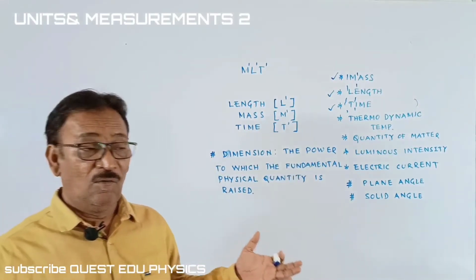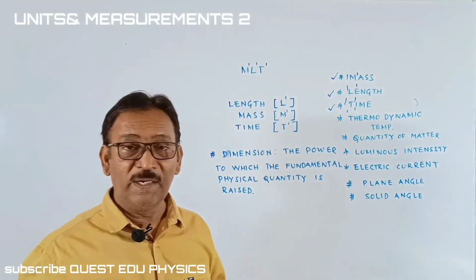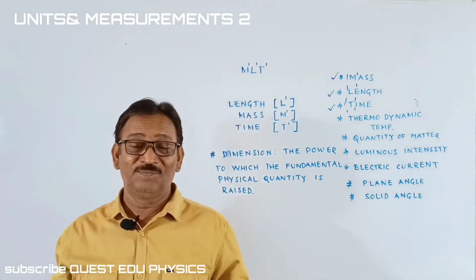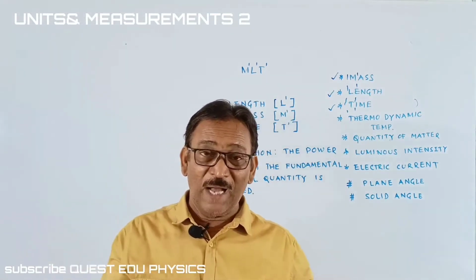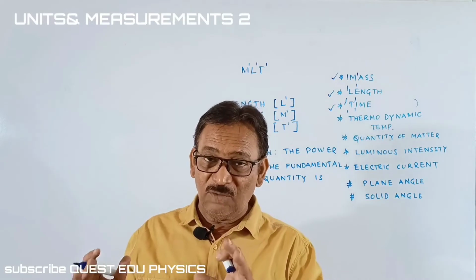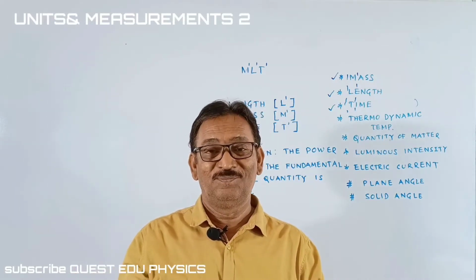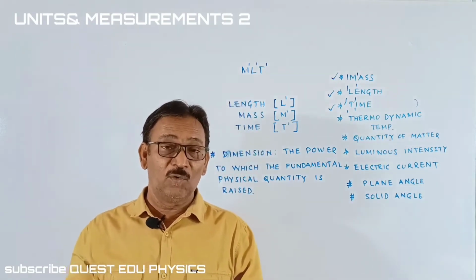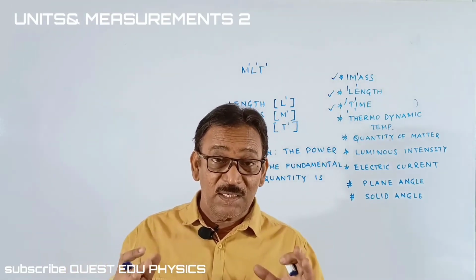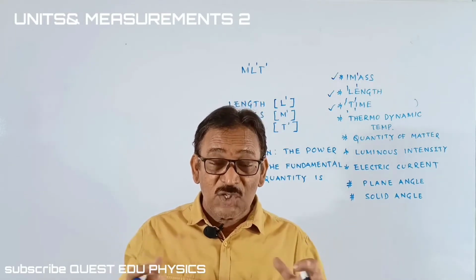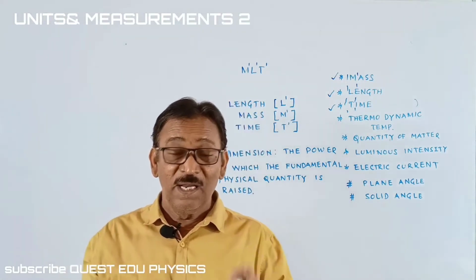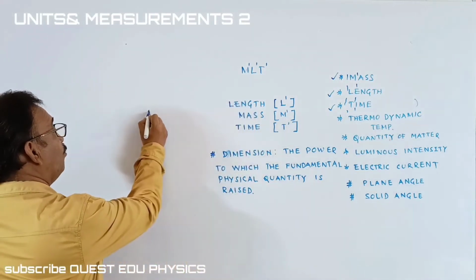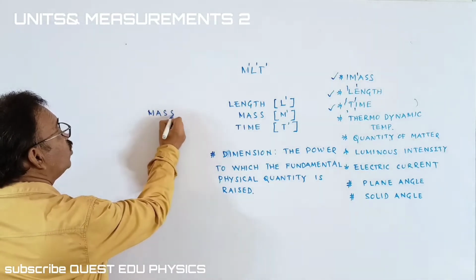We learn that physical quantity. What is the physical quantity you have learned? And what is the fundamental physical quantity? Any physical quantity which doesn't depend upon other physical quantity is known as the fundamental physical quantity, students. A physical quantity which doesn't depend upon any other physical quantity means it has its individuality. For example, you take the mass. Mass is a fundamental physical quantity, students.